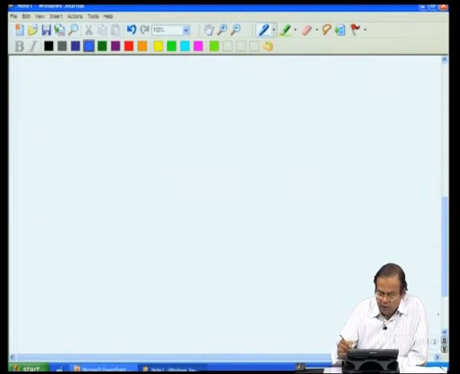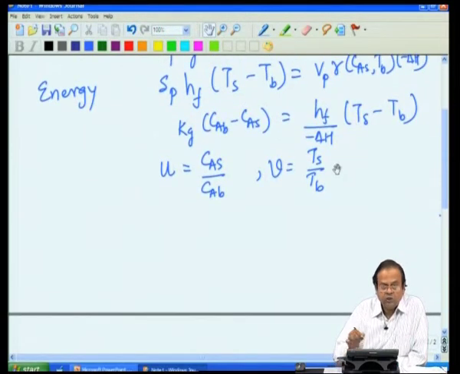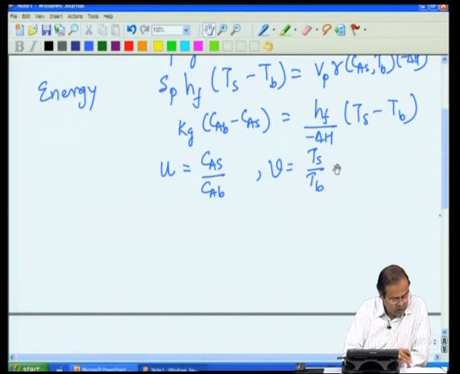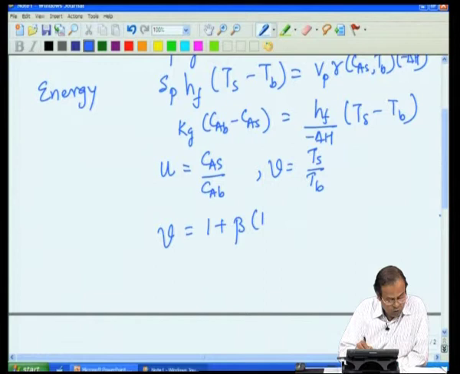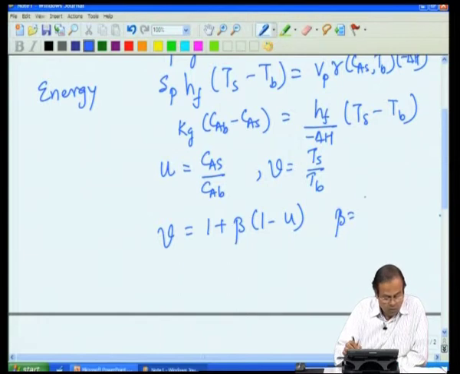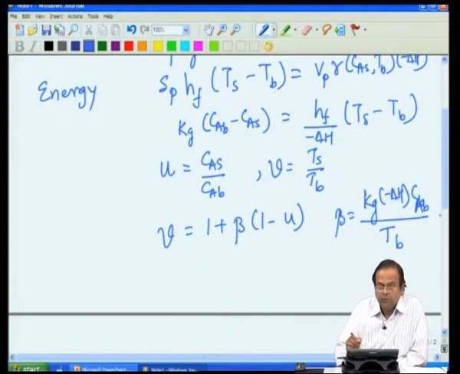If we do that, we can write our mass and energy balances in terms of dimensionless quantities, and by taking these two equations together, we will get V equal to 1 plus beta into 1 minus u, where beta is kg into minus delta H into CAB divided by hf into bulk temperature.